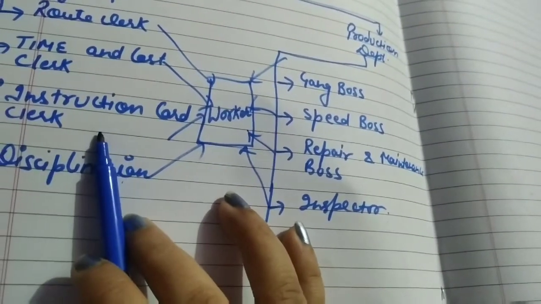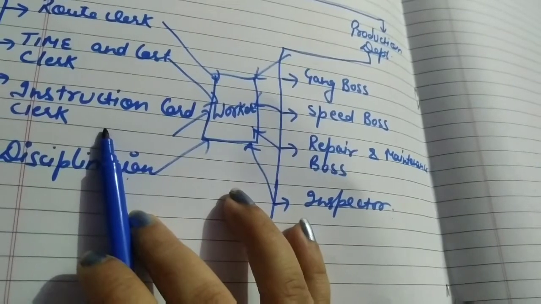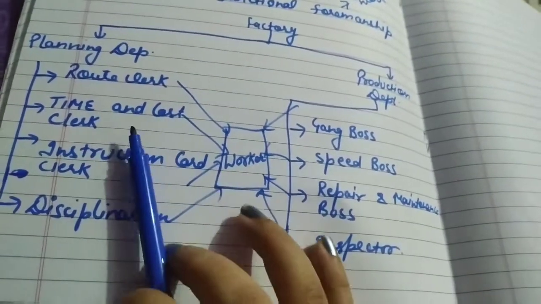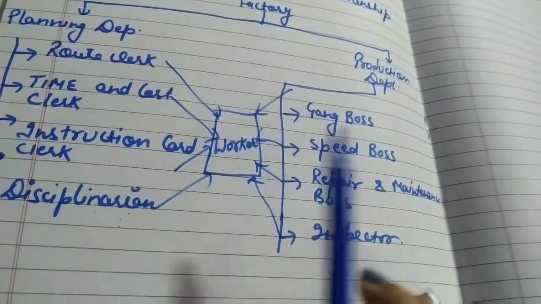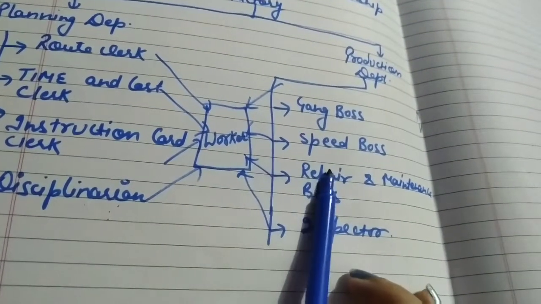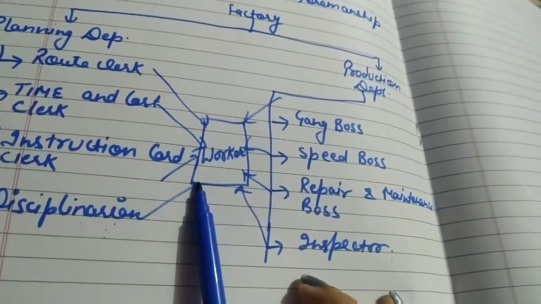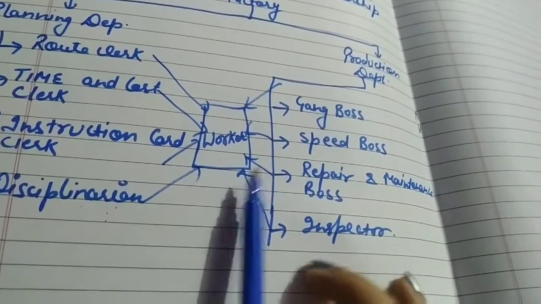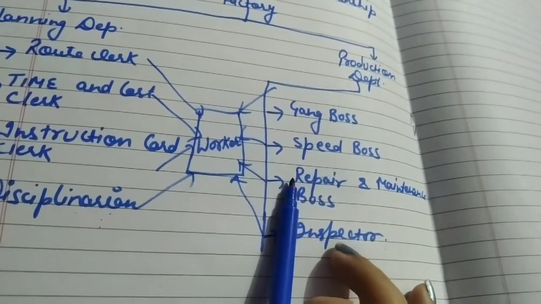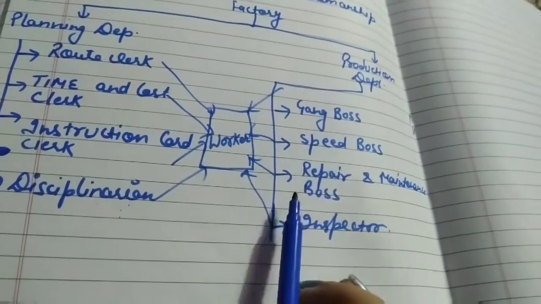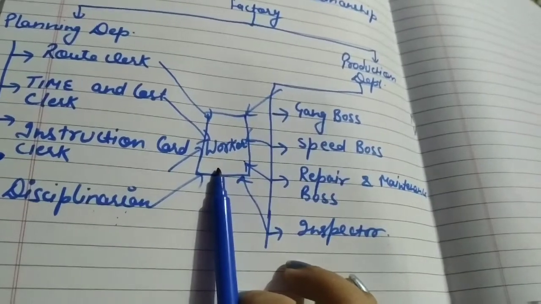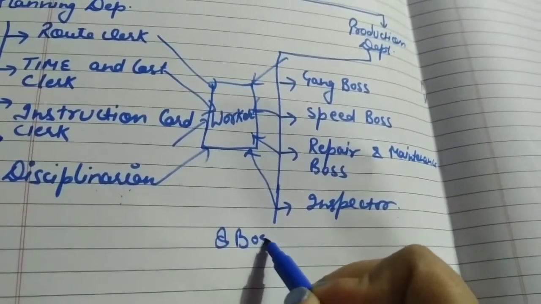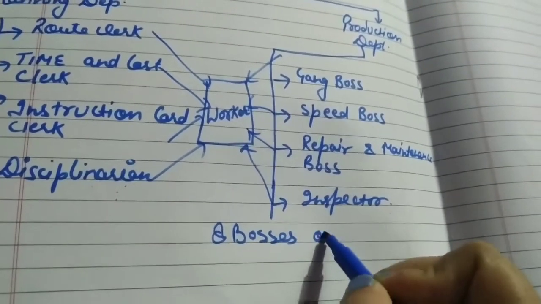He gives the instructions to the workers to do a particular job. So we can say that each and every clerk and boss has their individual function, and a worker has to follow all the instructions and guidelines of each and every clerk and boss. So we can say that there are 8 bosses on a single worker.